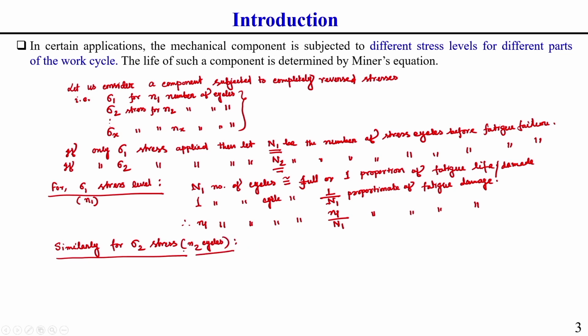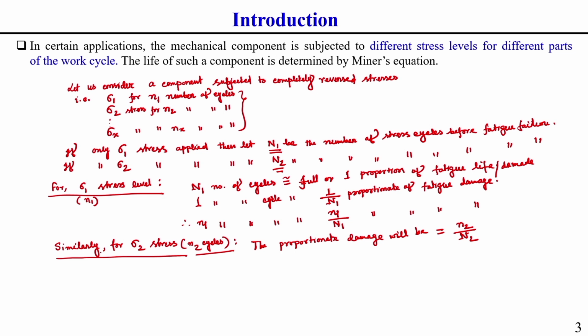So, here what we can write, similarly for sigma 2 stress level, the proportionate damage will be, with similar arithmetic calculation, equal to n2 by capital N2, what I have already written.